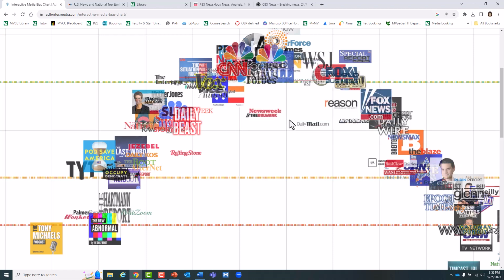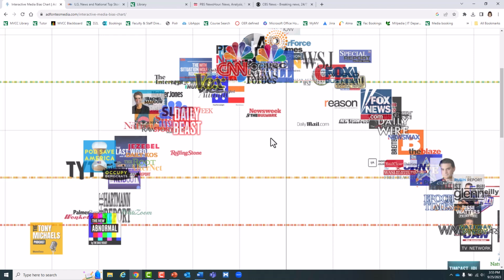Keep in mind, not all these sources will give you free access to their content. Sometimes they're subscription-based, meaning their articles are behind paywalls. For example, the New York Times is an excellent source for news. However, you do have to subscribe. But as an MVCC student, you actually get free access to the New York Times.